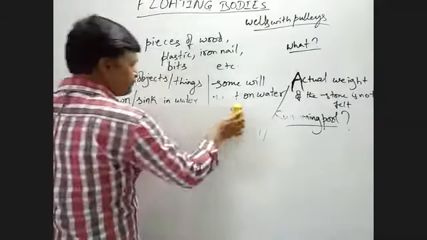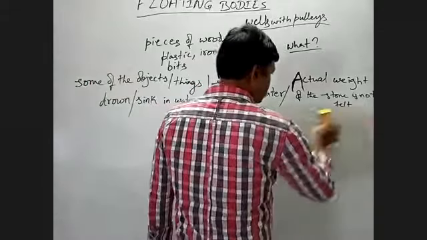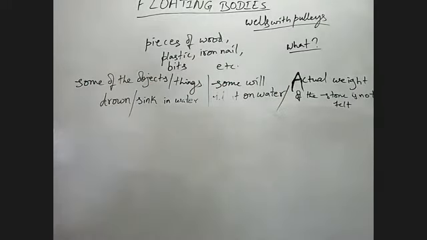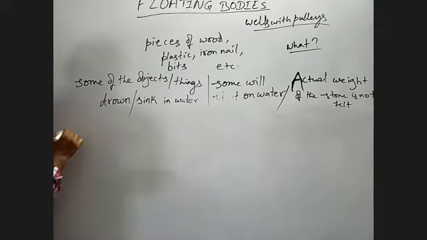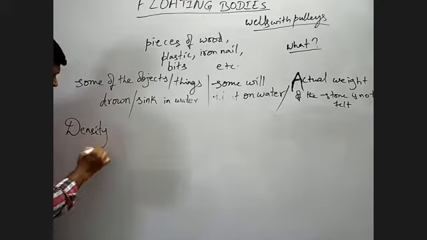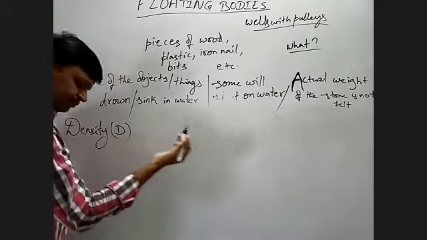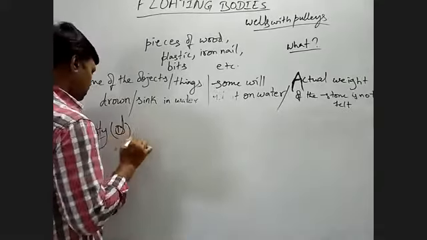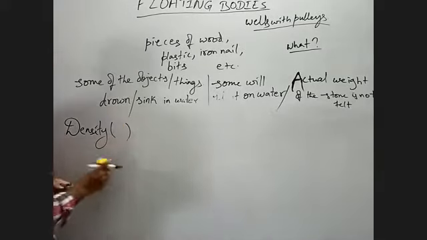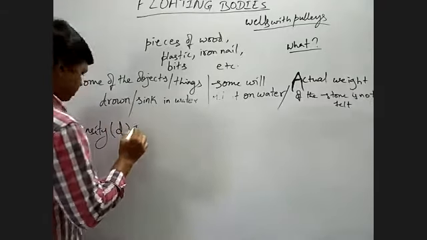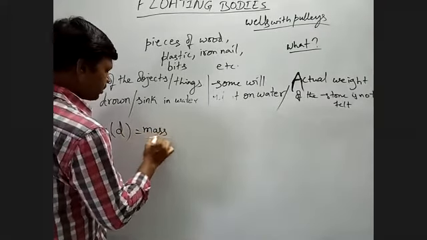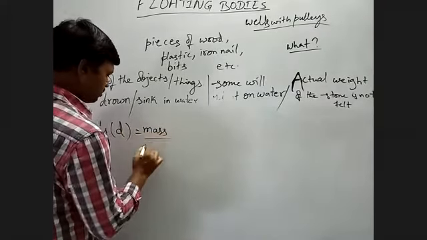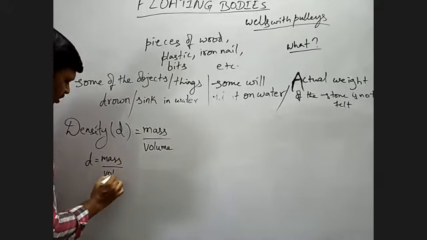So density, capital D or small d, equal to mass per unit volume, that is, mass of the object by volume of the object.